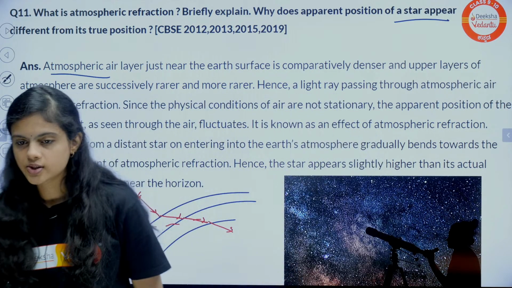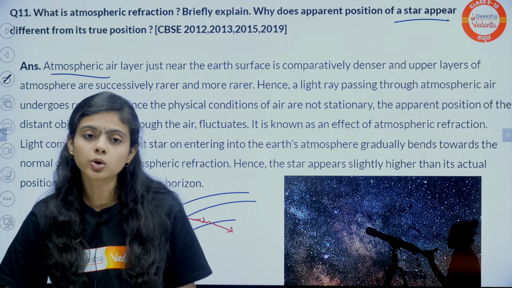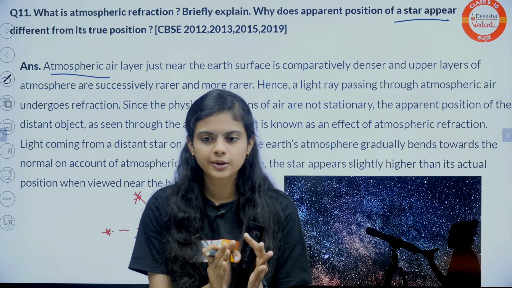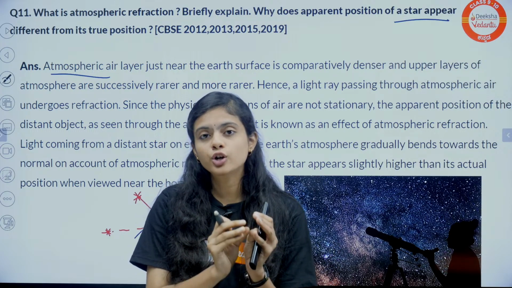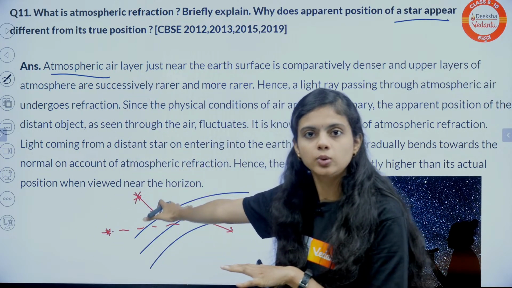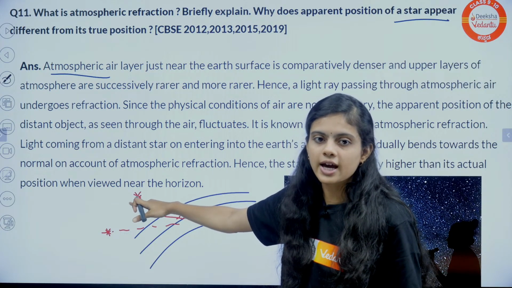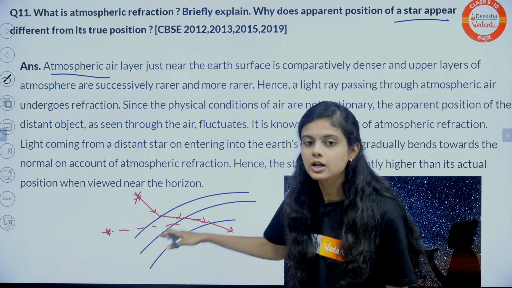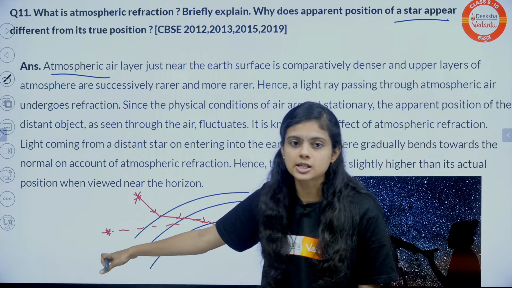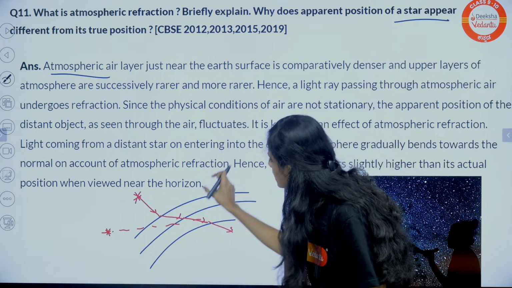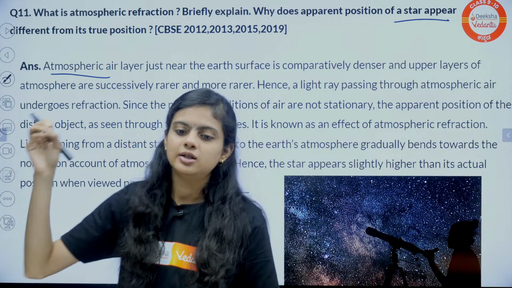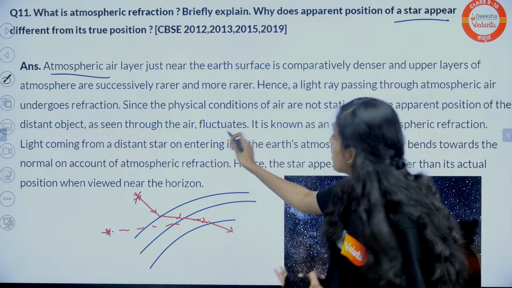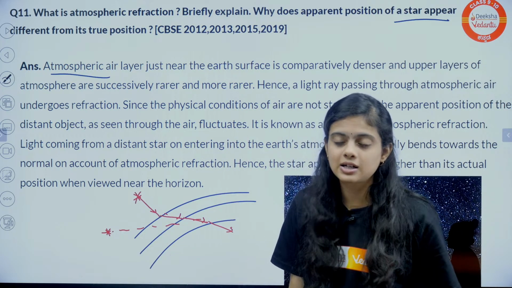So you know guys, a trick to score good marks in this human eye chapter is, the concepts are very direct, they are crisp. But if they ask for more marks, you have to elongate, you have to write the story. The concept is very direct: the light ray enters from the atmosphere, it gets refracted, so the direction of the star changes. But if it is for more marks, you should include some more lines, like the particles in the atmosphere, fog, dust, because of that the light gets scattered, etc.